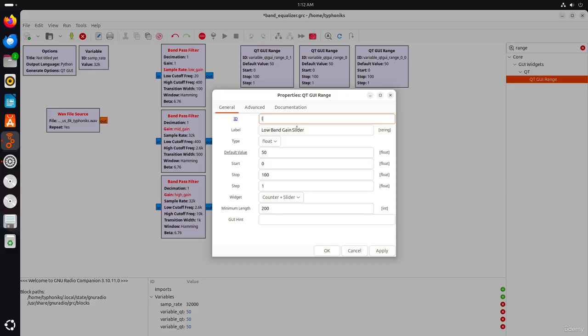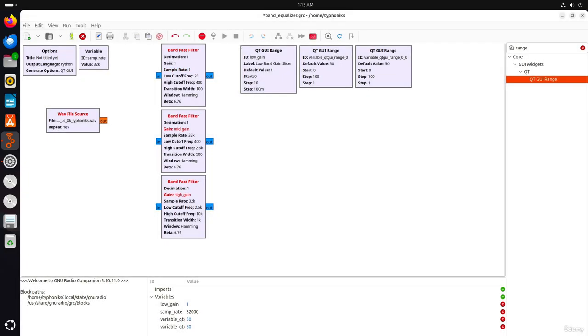Remember, low gain, default value to 1, and step size to 0.1, start 0, stop 10. Click apply, and that's it.